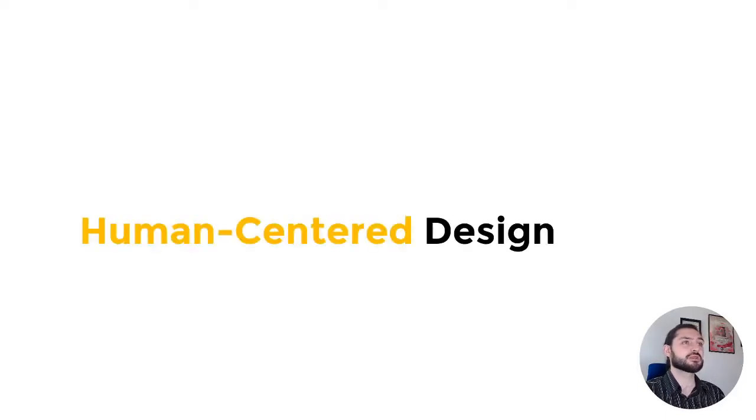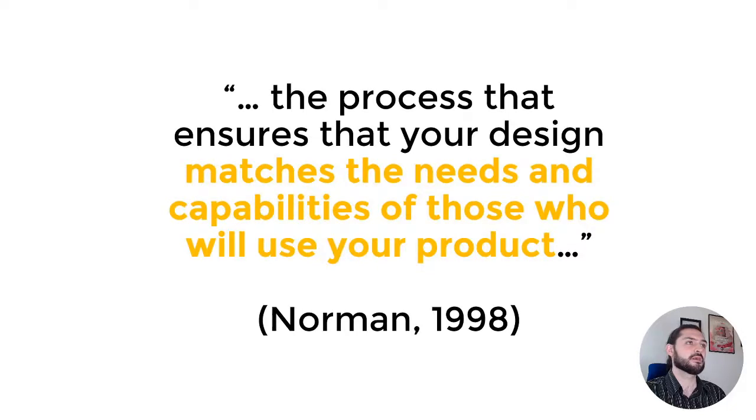So, in his book, The Design of Everyday Things, Donald Norman highlights the term human-centered design. This is defined as the process that ensures that your design matches the needs and capabilities of those who will use your product. However, labeling is not quite as important as the need to embrace the user, player, or human at the center of your design process. This is what is called a design philosophy.